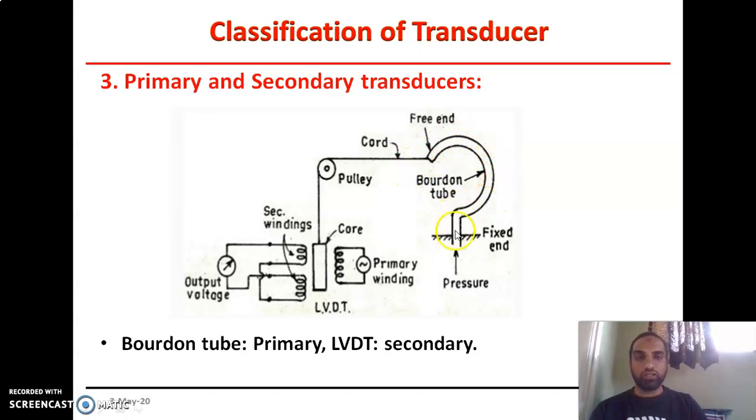and it is directly proportional to the pressure given at the fixed end of the Bourdon tube. So in this way, we can measure the change in voltage, or change in pressure given at this end. In this example, the Bourdon tube is placed at the primary position to take the pressure, and the LVDT is placed at the secondary position to measure the change in output voltage, so in this example two different transducers are used. Here the Bourdon tube is primary and the LVDT is secondary. So in this way we can measure the pressure with the help of these two transducers.